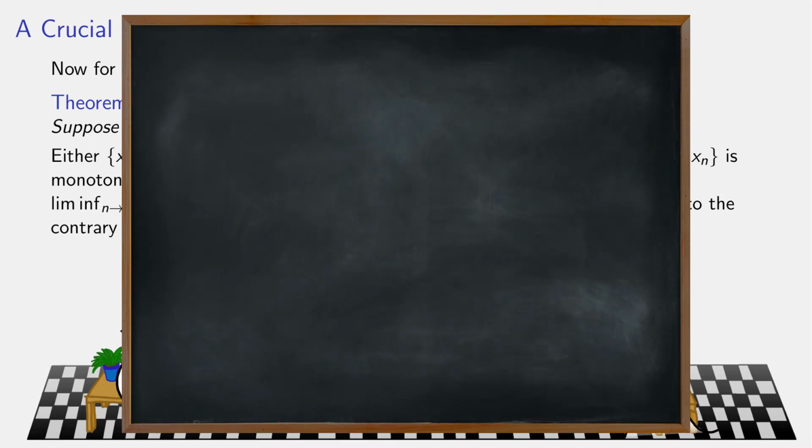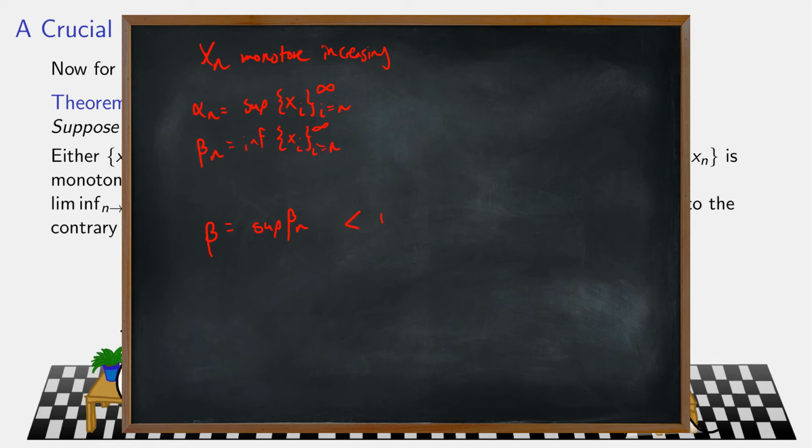So now what we're assuming is xn is monotone increasing, and remember alpha n, this is the supremum of the terms starting at n and going to infinity. Beta n, that's the infimum of the same thing. And what we've just assumed is that beta, which is the supremum of all the beta n's, is actually smaller than the infimum of the alpha n's, which was alpha.